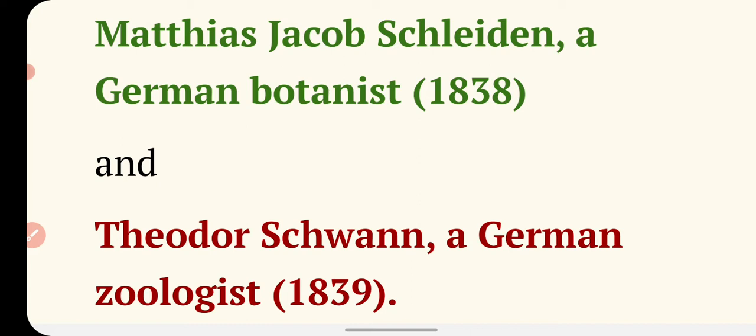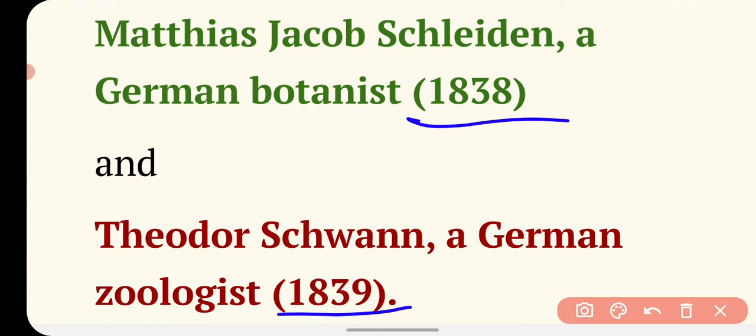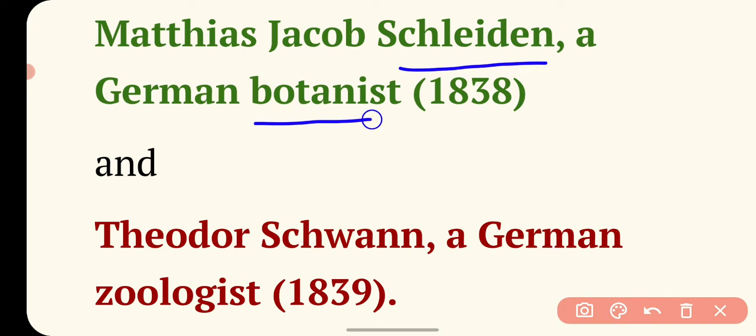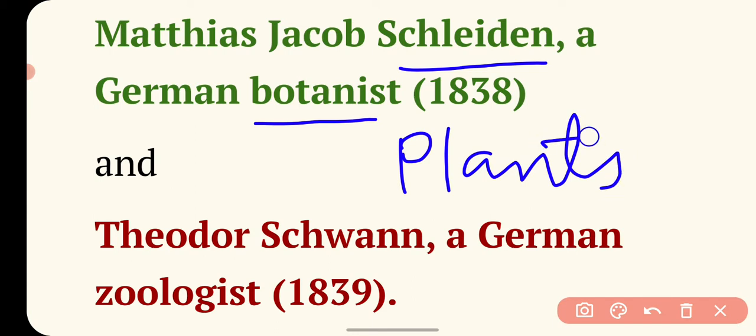Schleiden was a botanist, meaning he studied plants, and Schwann was a zoologist, meaning he studied animals.